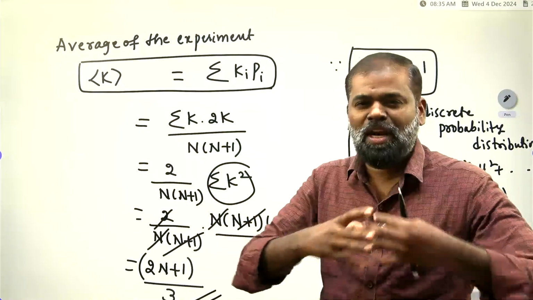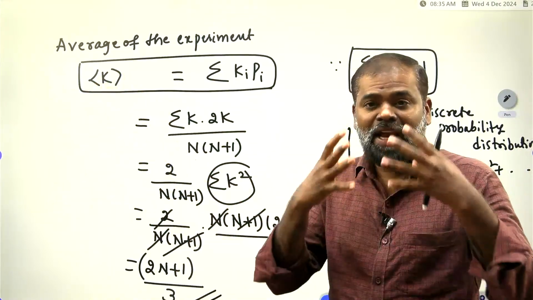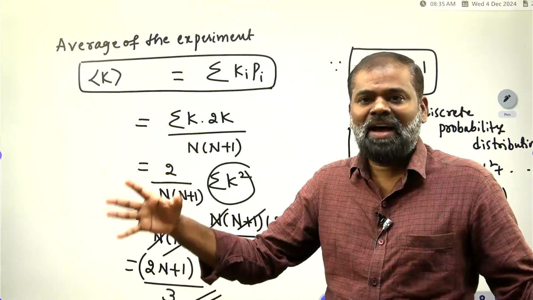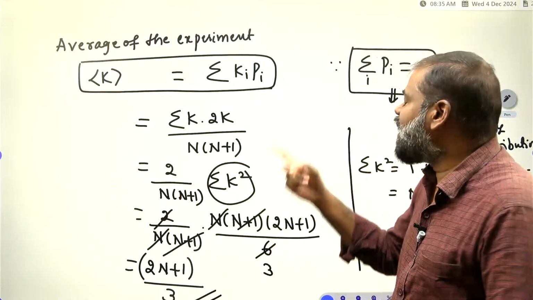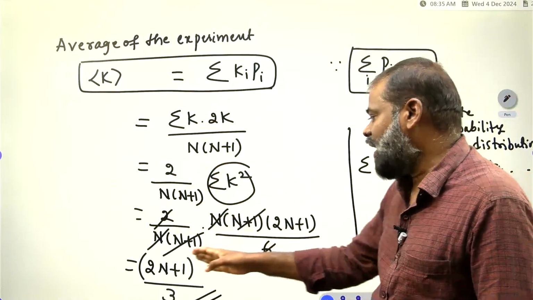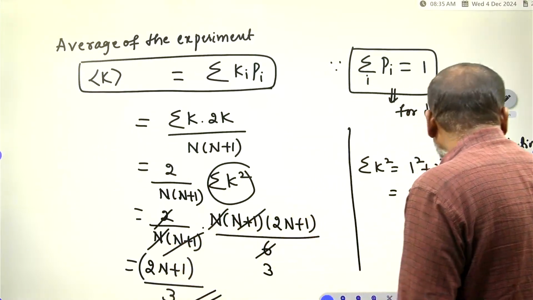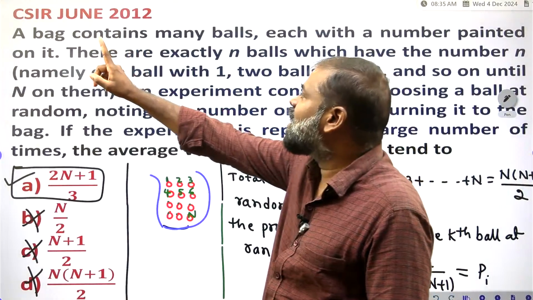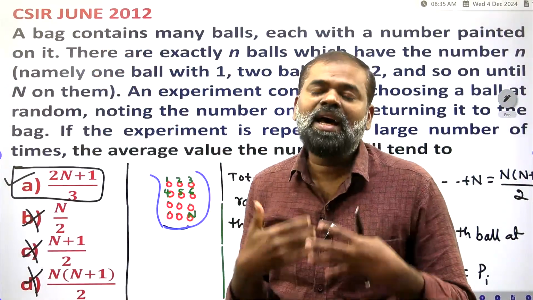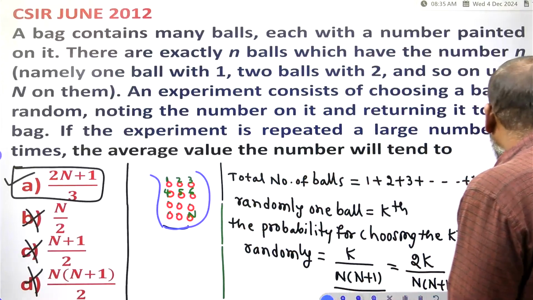a probability. We have to take a large number of times, n number of balls are there, so that's why we are getting n number of probabilities. Therefore you have to calculate the average value of that. So the average value of that particular ball probability is equal to 2n plus 1 divided by 3, we are getting. This question was asked in CSIR June 2012, based on the random variable. Like this we have to do in our competitive examinations, right?